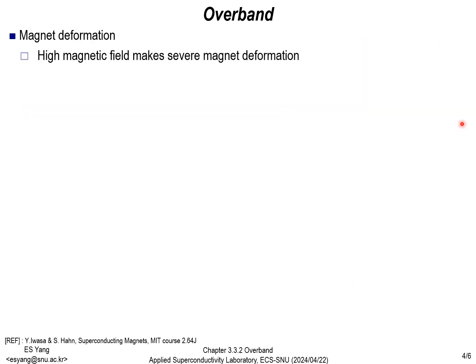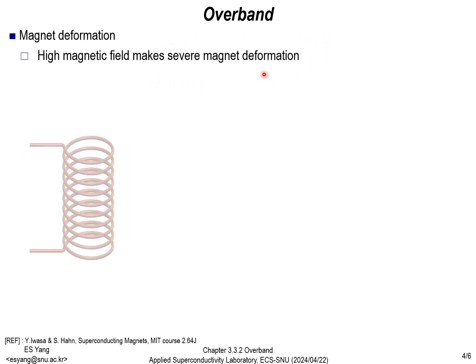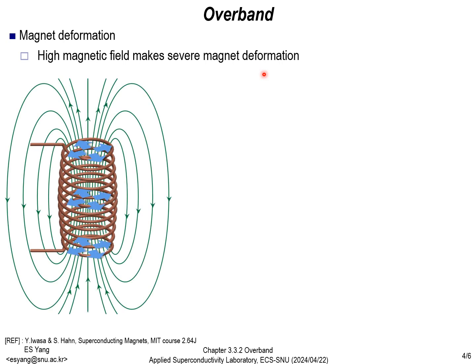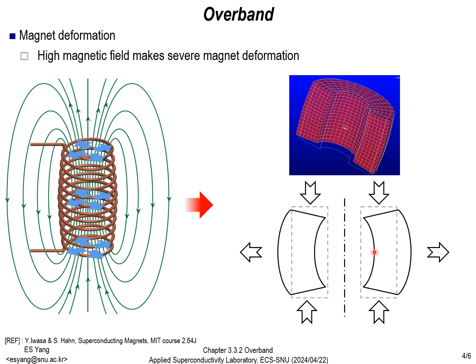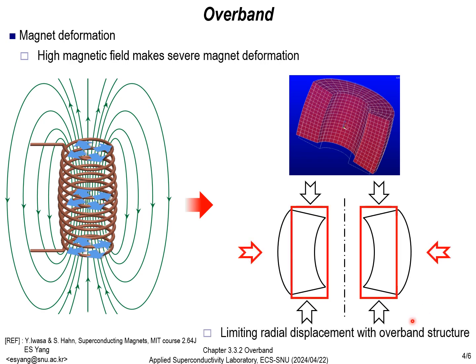As mentioned earlier, a strong magnetic field brings about significant magnetic pressure, leading to deformation in the magnet. As the magnetic field is generated, the superconductor magnet experiences outward forces, ultimately resulting in deformation. This deformation divides into axial and radial directions, as illustrated in the bottom right diagram. Overband structure serves the purpose of limiting radial displacement.